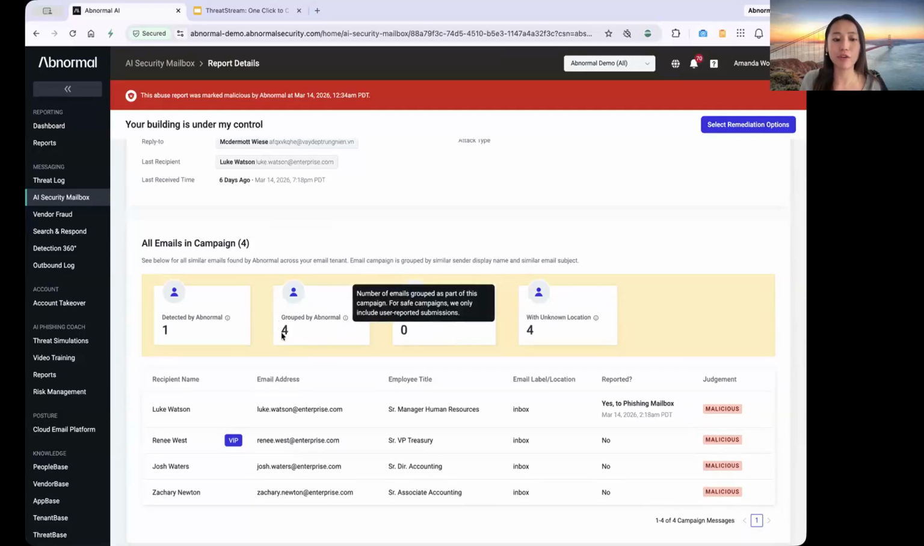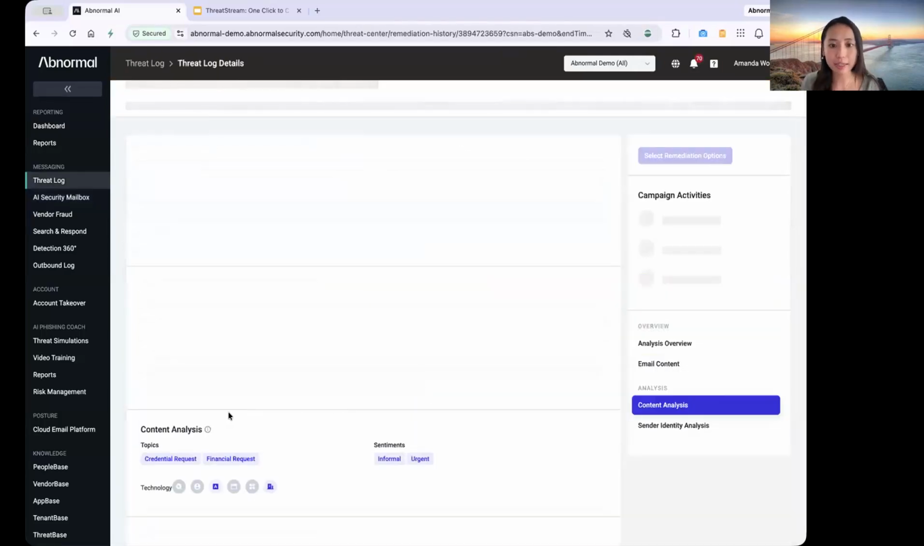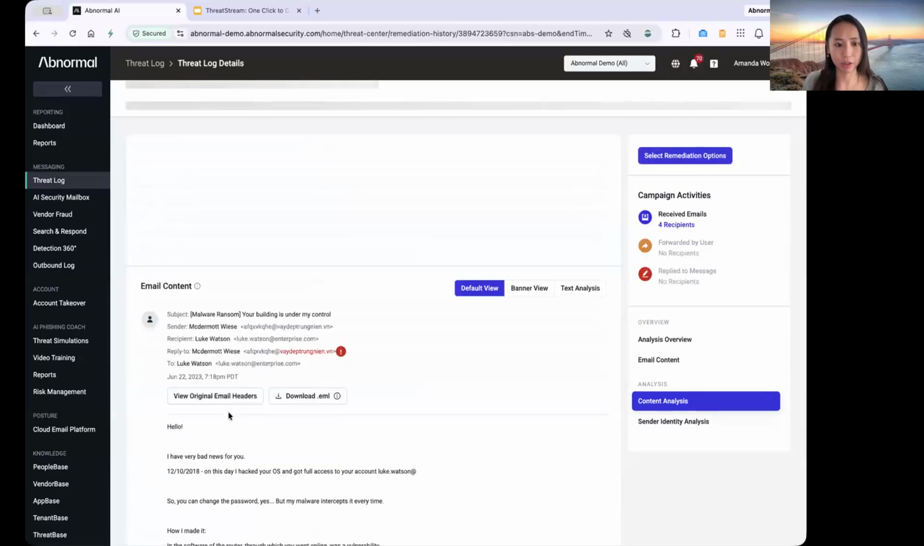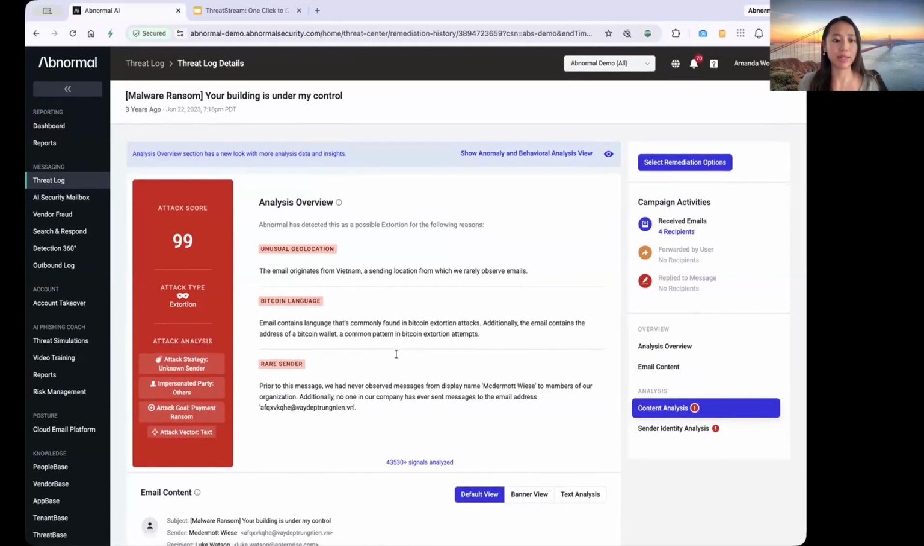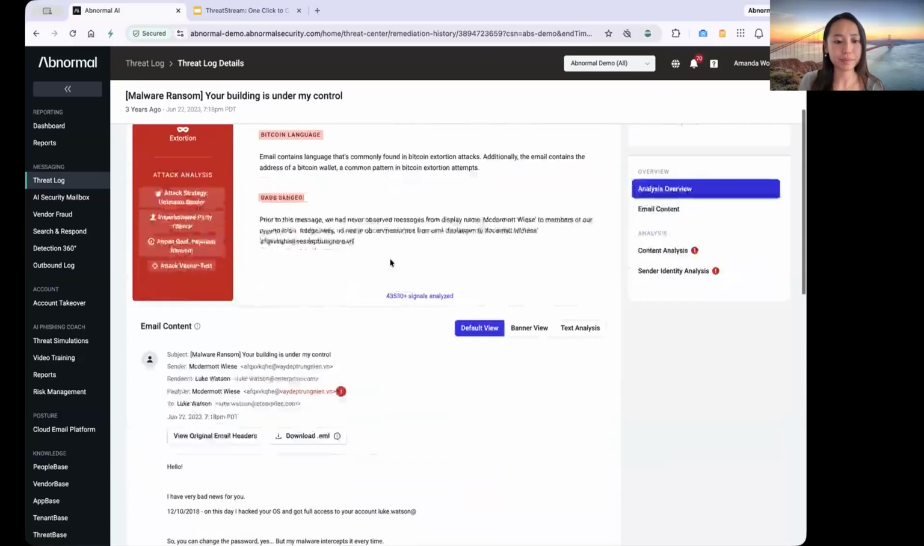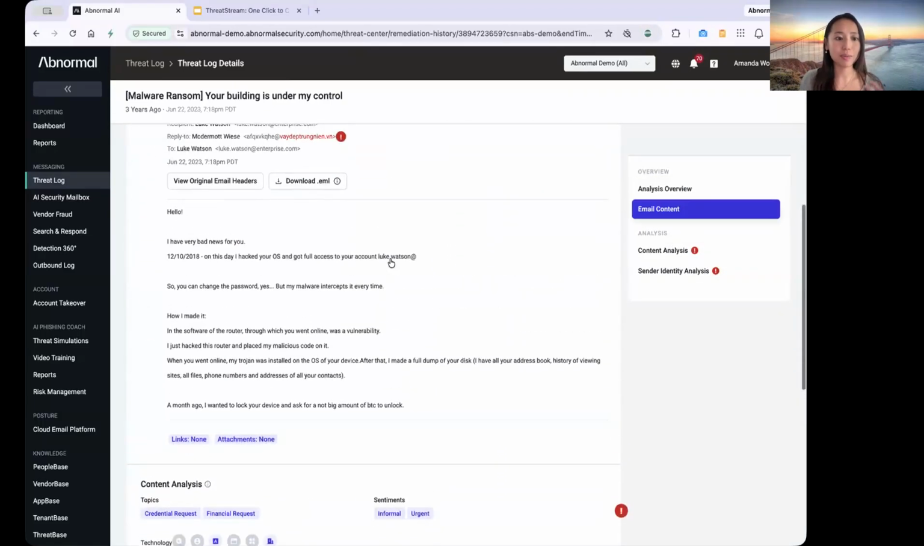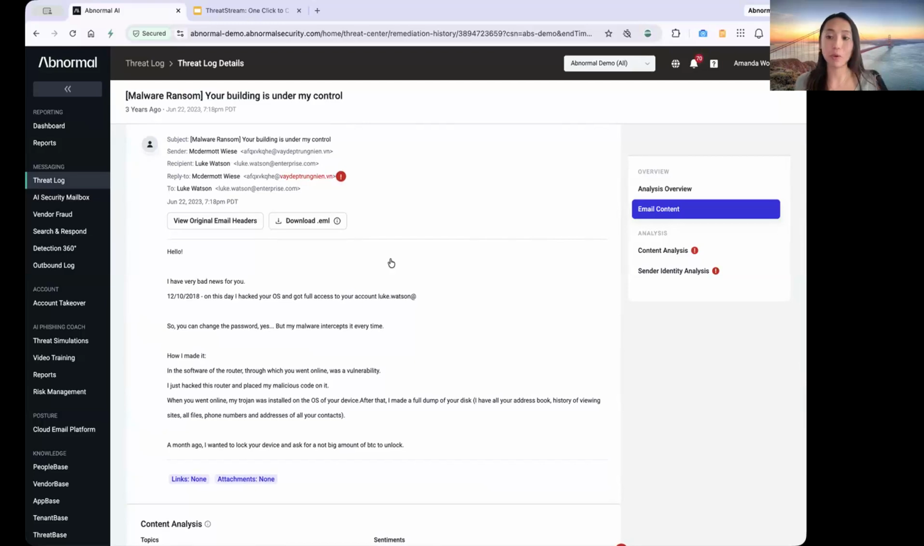So here we can see that 4 emails were grouped by Abnormal, and we can go into here. And then this takes us back to the threat log where we can see the actual email, the insights, why we thought it was suspicious, and basically connect it all together without having a manual analyst review. So you might ask, once the end user does report the email, what actually happens?